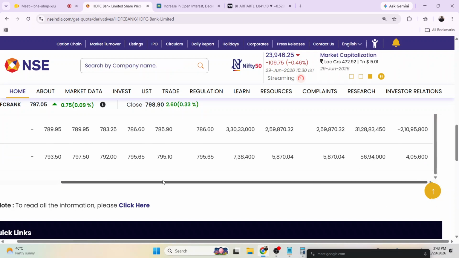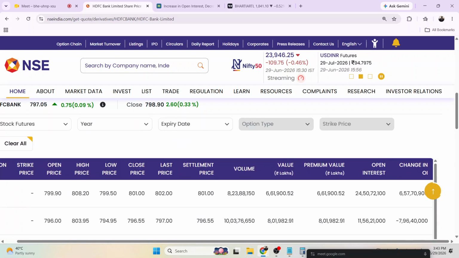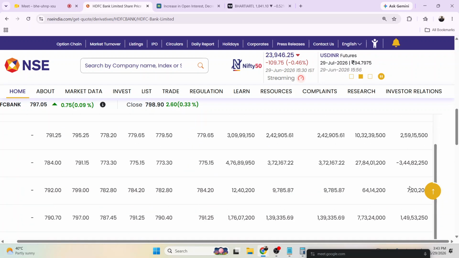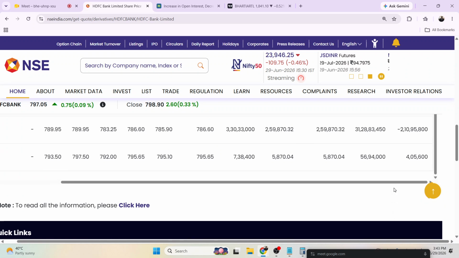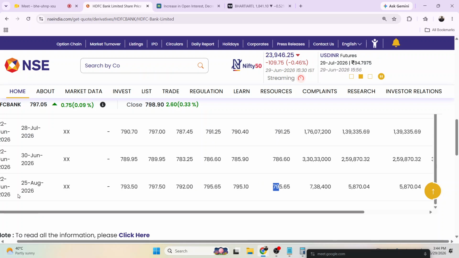You can see the data of 1 month, of 7 days, 1 week, whatever you want. Now you can see the total number of contracts here, the open interest and the change in open interest. Whatever I have told you, sir, this is the total number of contracts and the number of contracts which have increased, and this is the price, 795, on this particular day.